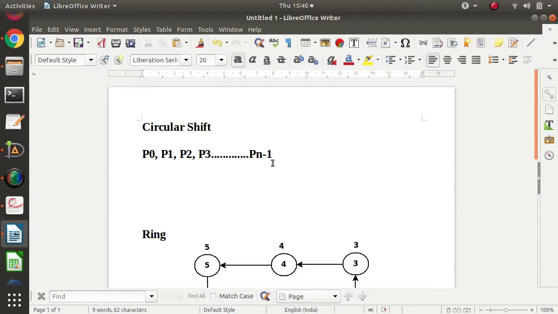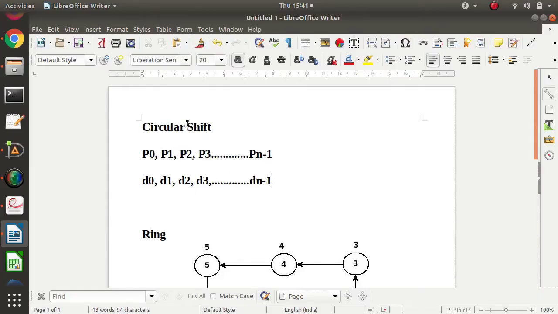For example, D0 is the data that process P0 has. D1 is the data that process P1 has. D2 is the data that process P2 has. D3 is the data that process P3 has. And in the same way, the last process Pn minus 1 has data Dn minus 1. So P0 has D0 data, P1 has D1 data, P2 has D2 data. These are the process names and these are the data.